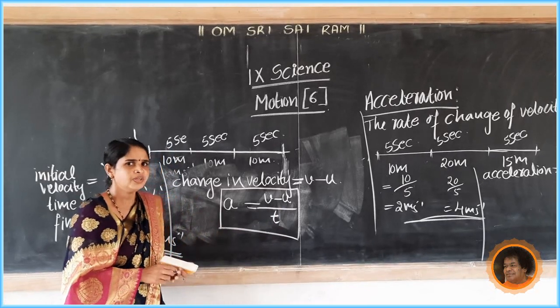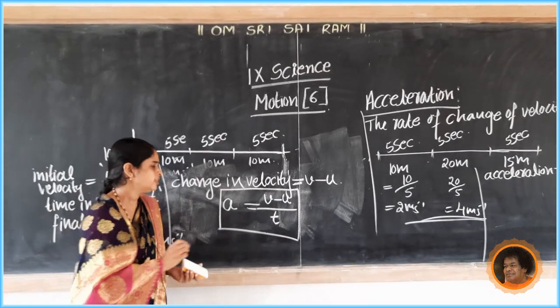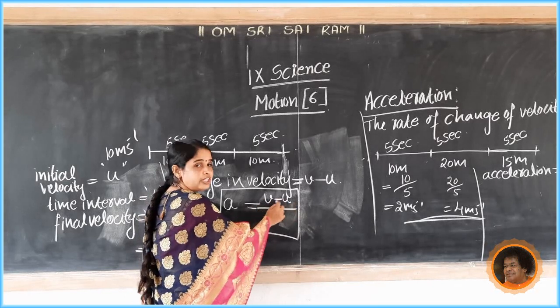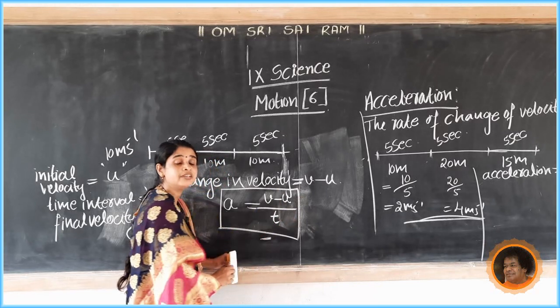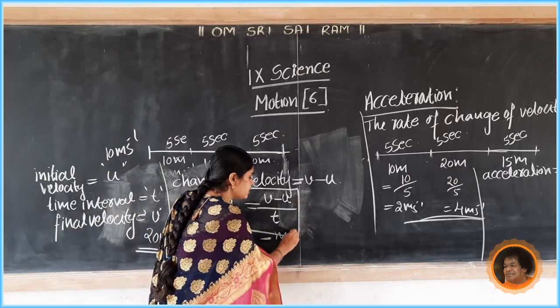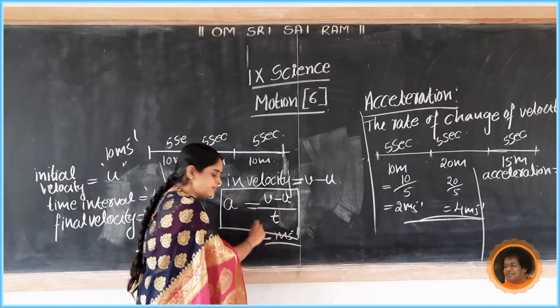Next, what is the SI unit of acceleration? We know that v minus u means change in velocity. The SI unit of velocity is meter per second. So meter per second divided by time. The SI unit of time is second.